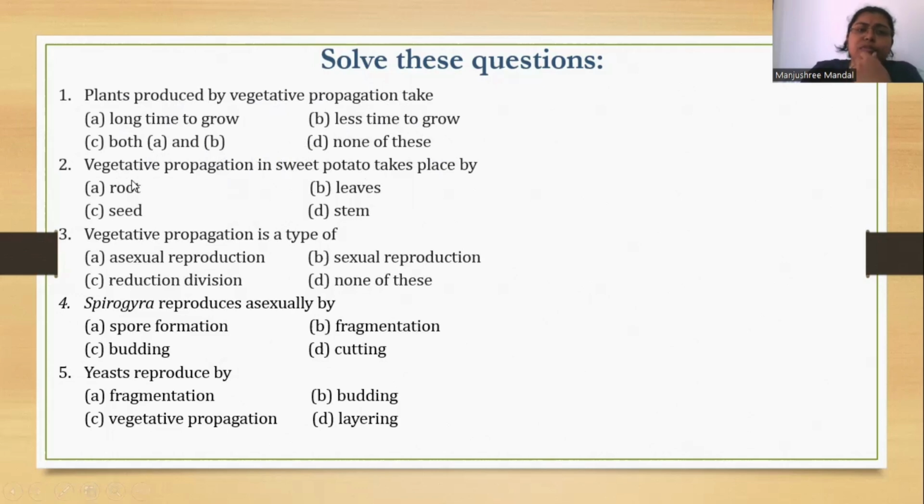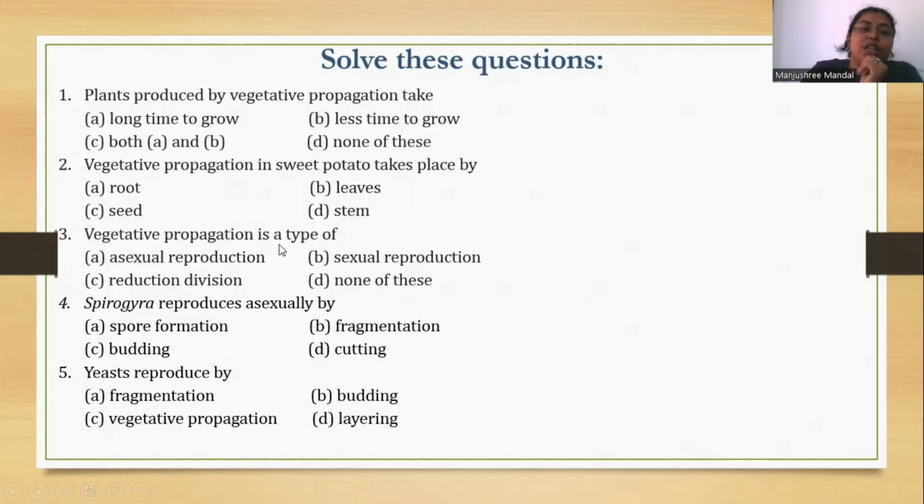Vegetative propagation in sweet potato takes place by root.